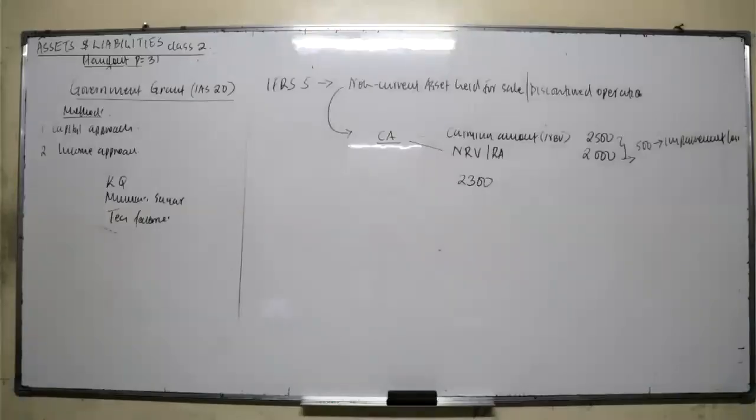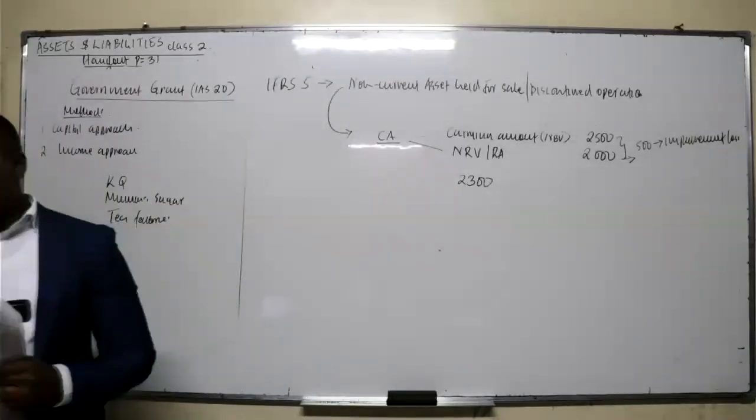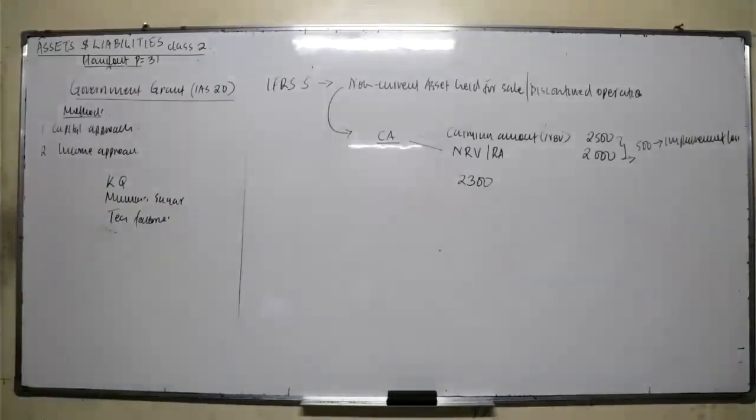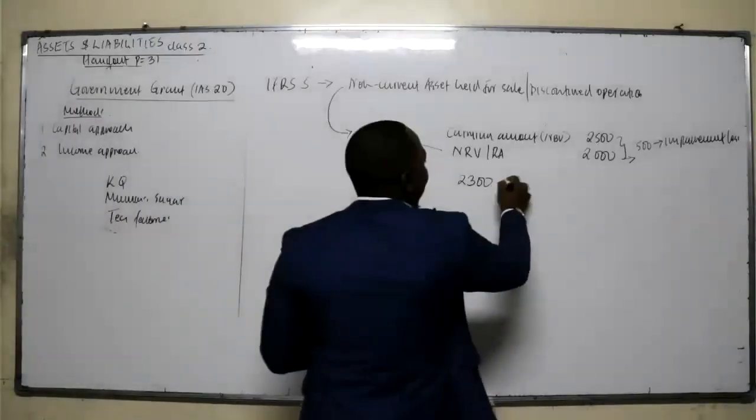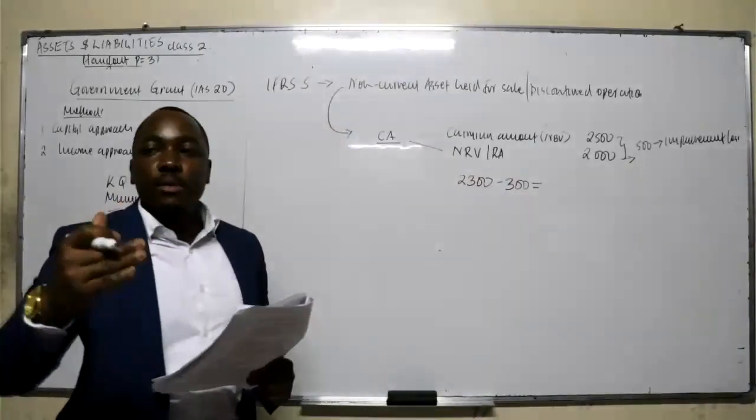So the company wants to sell, and the highest buyer is willing to give you 2.3. But for you to get a buyer, there is someone connected with the buyer. Those are the brokers. Are they paid? Good. Let's assume he takes 300,000. Now this, minus 300, is what's called the net realizable